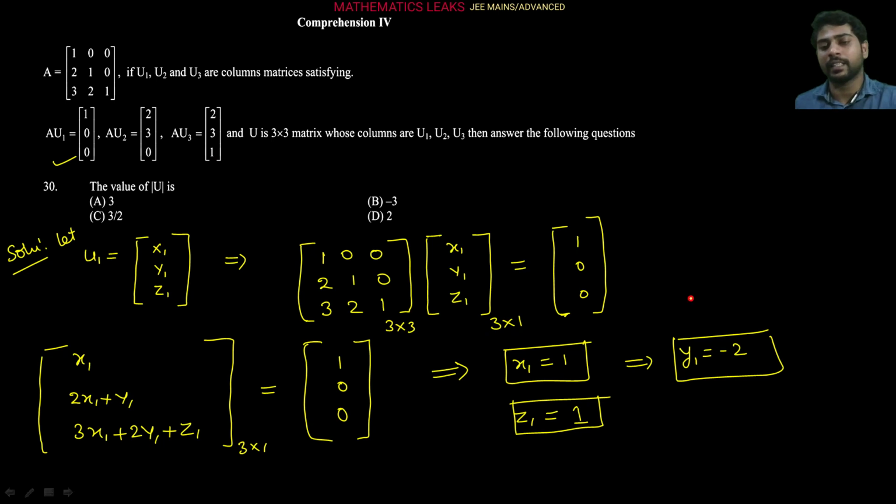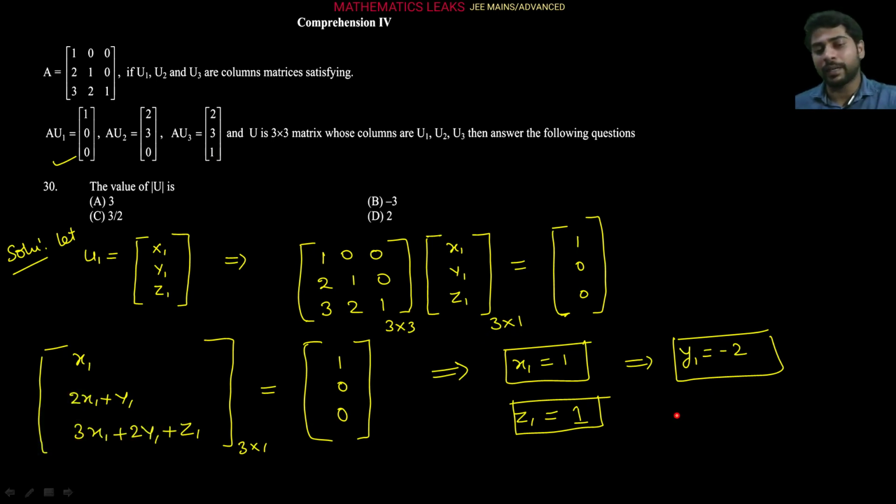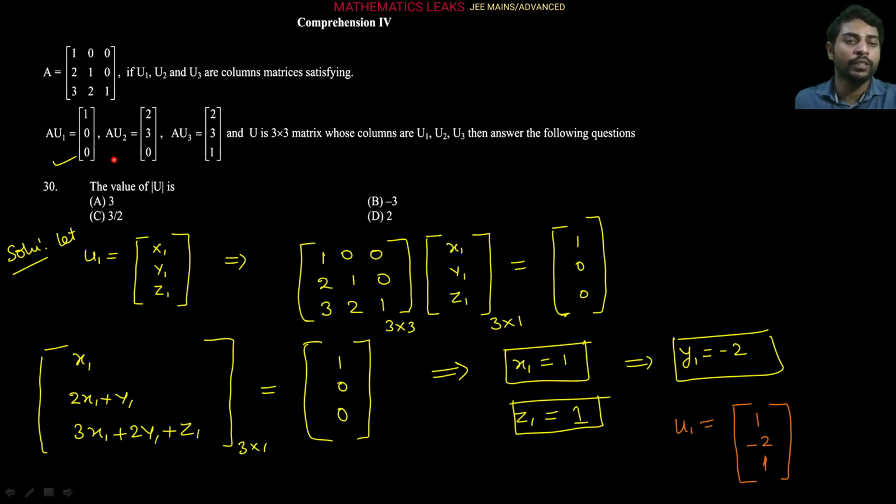So our U1 matrix can now be written directly as 1, minus 2 and 1 after simplification. Similarly, using the same concept, we can find U2 and U3.